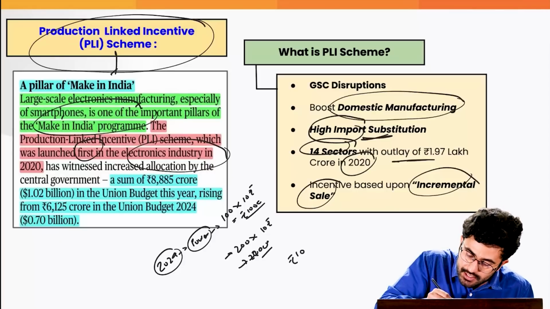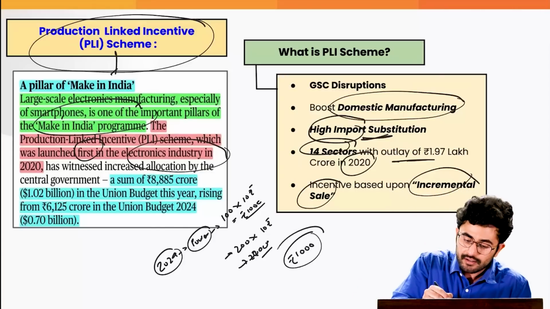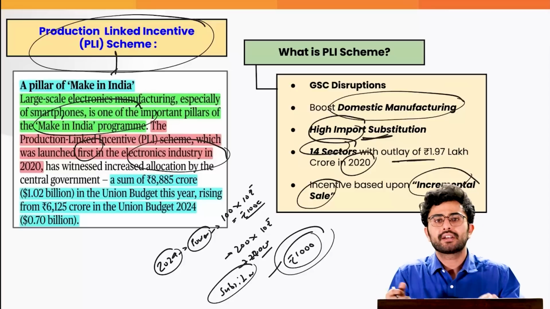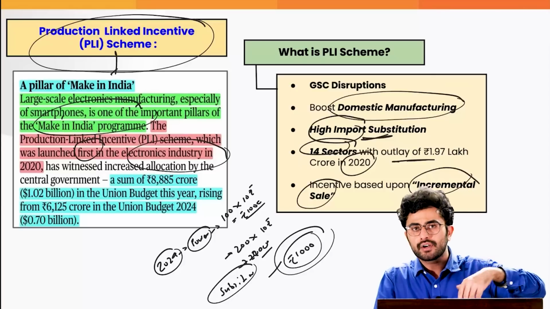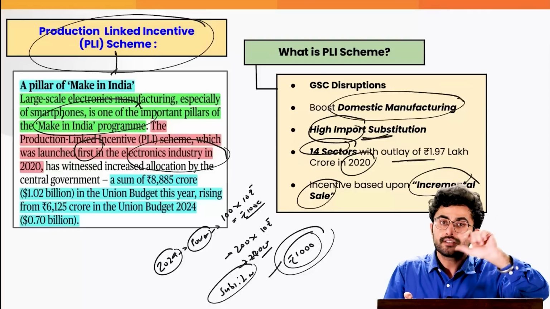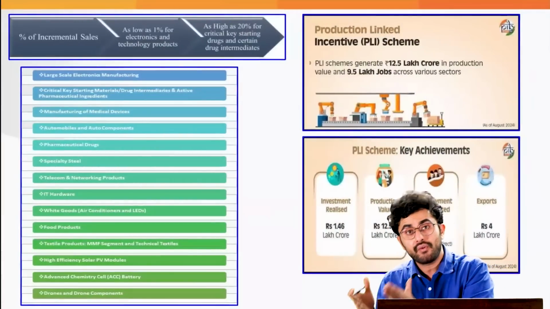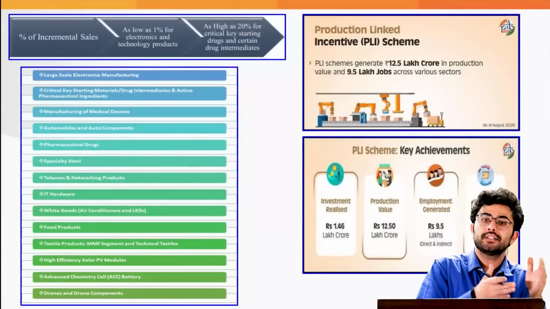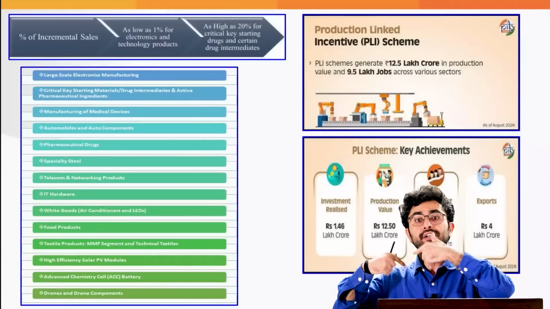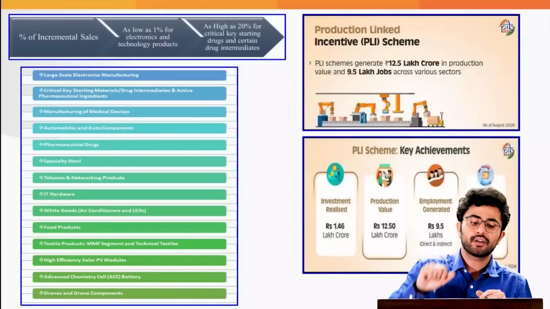So on this increased sale of 1000 which has been incurred by the company, the government will provide certain subsidies. On what? Let's say, for example, on taxation, or on further capital investment, or if it is buying further products. So these subsidies provided by the government will lead to what? It will boost manufacturing. And if manufacturing is increasing, it will also create further employment. The employment will lead to increased propensity to consume and propensity to demand. So it will create a positive cycle in the Indian economy.